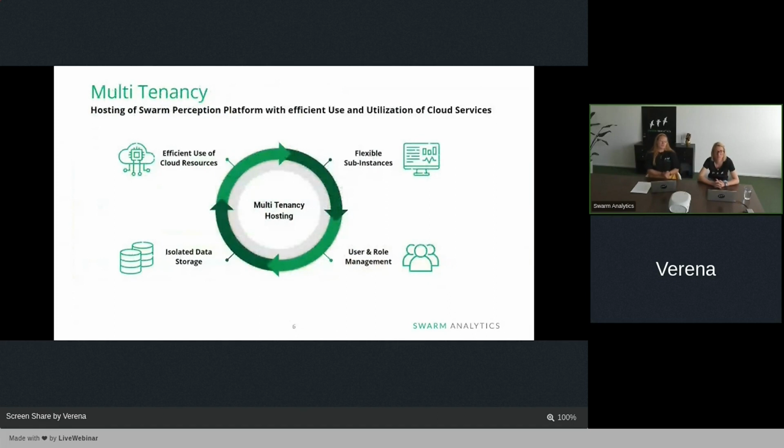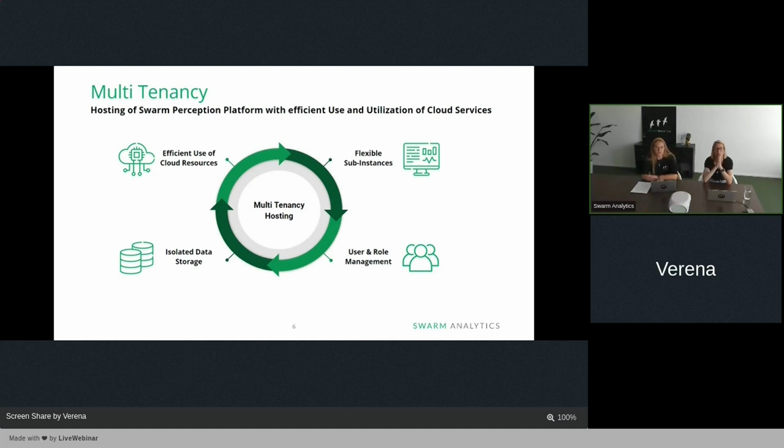Okay, as I told you before we deep dive into our control center and the changes there, I want to give you a little bit of overview about our multi-tenancy hosting. So basically, this is one step towards a seamless update process that we want to give you in future. So for now, it's an early availability feature. We already contacted some of our partners to really use it and to really profit from it. And we will come to the others as well, because we are doing a staged rollout depending on the different devices that you have and what you're using it for.